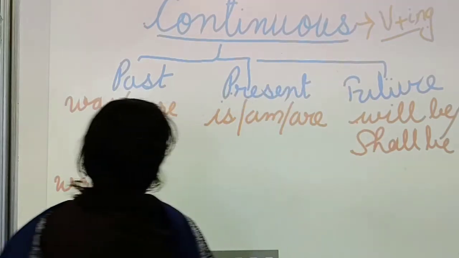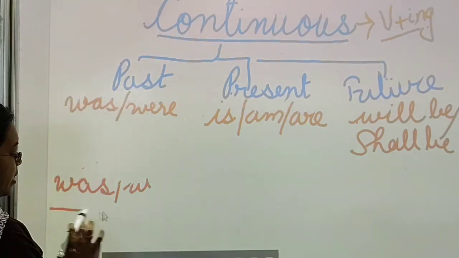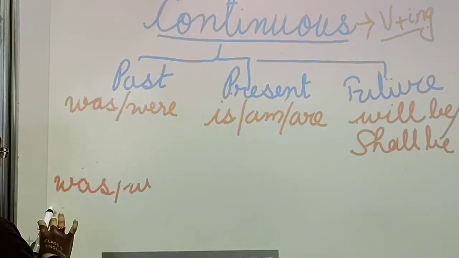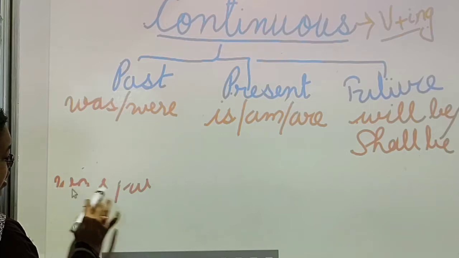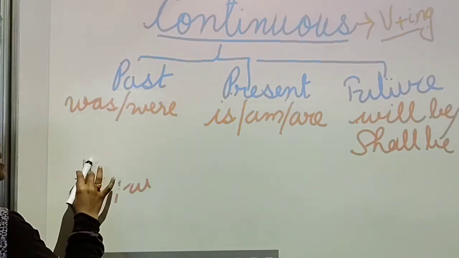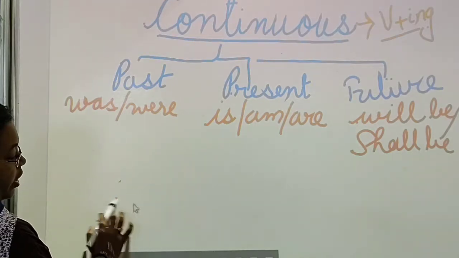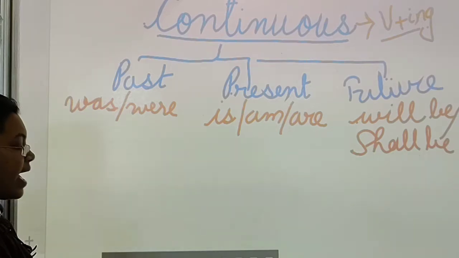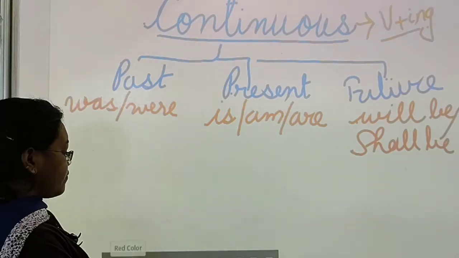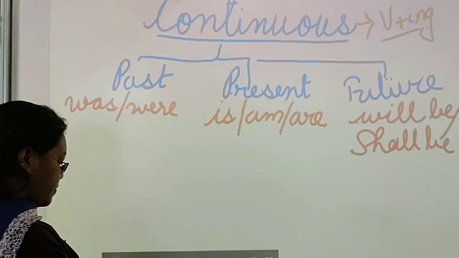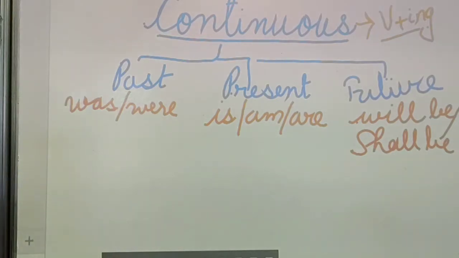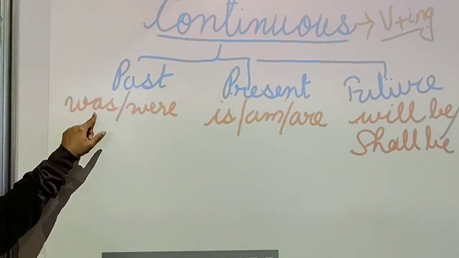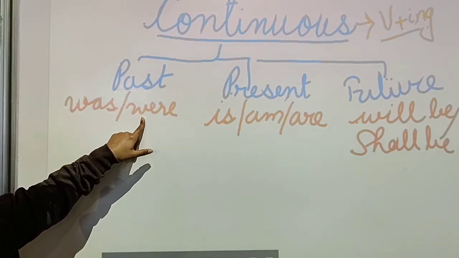If you are talking about plural, then are. And if you are talking about I, then we will have am. Okay, in present tense. Exactly like that only in the future tense. Past tense means singular was, plural were.